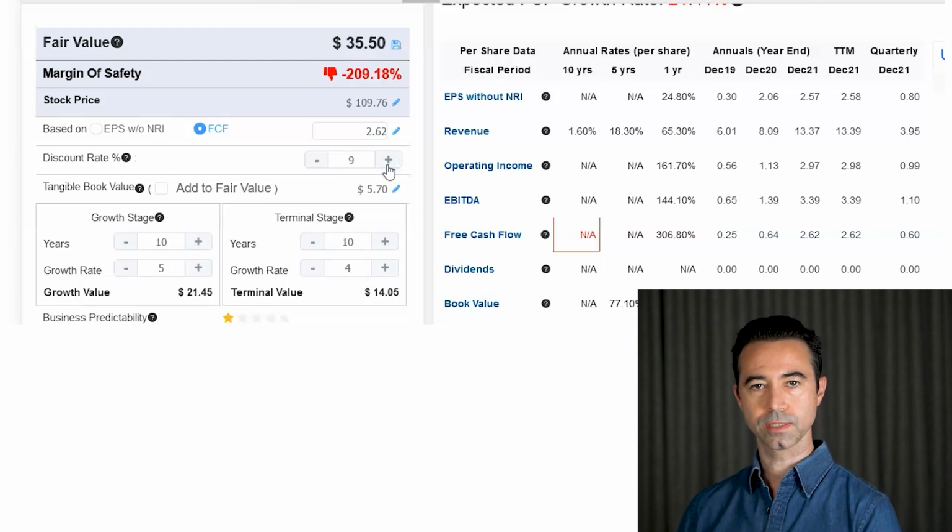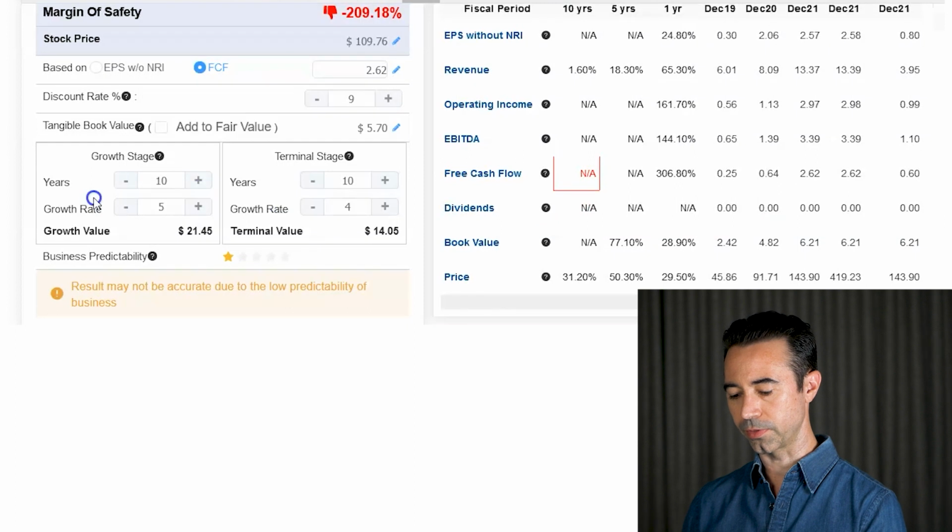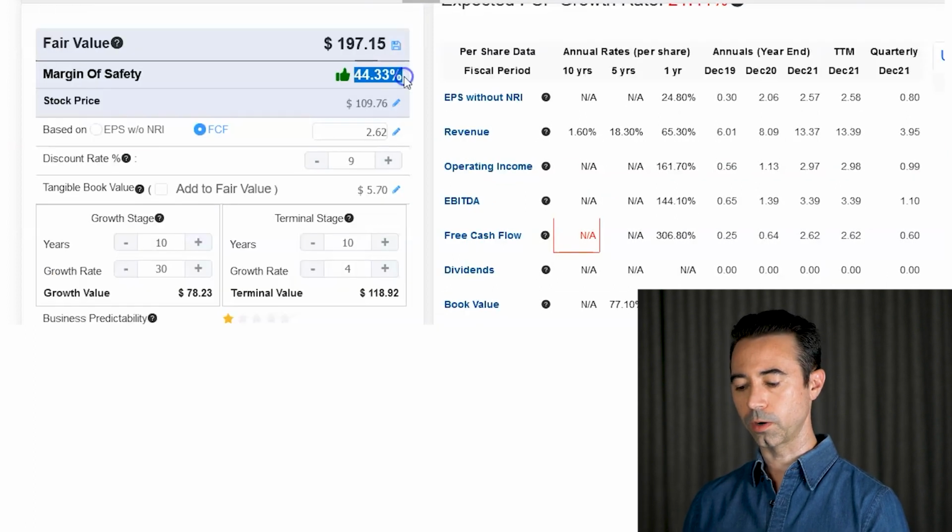We're going to use a discount rate of a 9. We're going to say that the free cash flow per share is $2.62. And we're going to now figure out a growth rate. Let's say it's got 30% growth. I'm just going to go nuts here. 30% growth over the next 10 years. This company is now valued with a 44% margin of safety. The company is trading for $109. The fair value on this would be then $197.